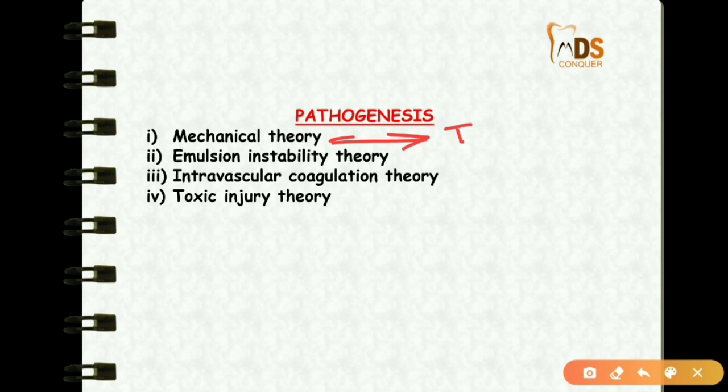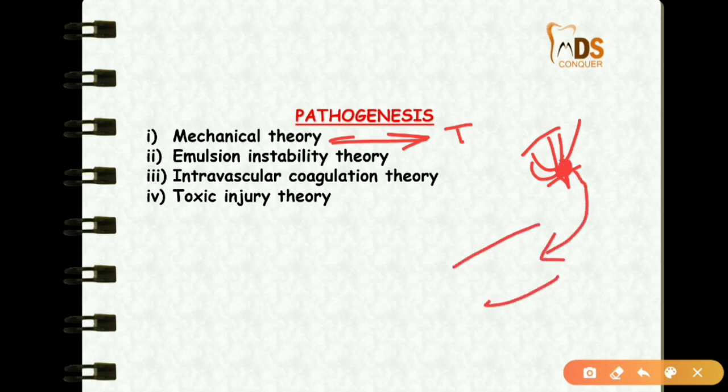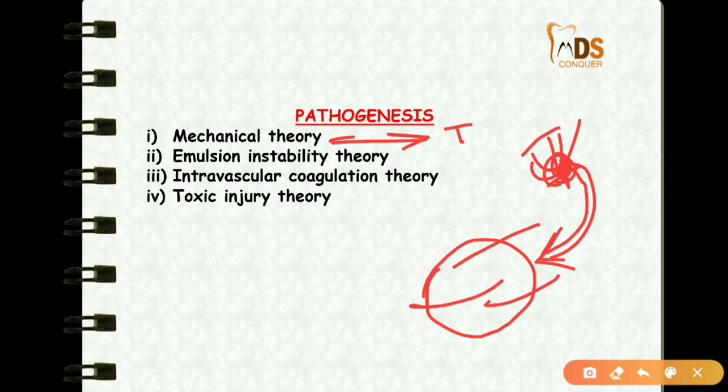Because of this trauma, fat globules from the injured area may enter the venous circulation, and finally most of the fat will be arrested in the small vessels in the lungs. So from this injured region the fat globules travel. This is the mechanical theory.